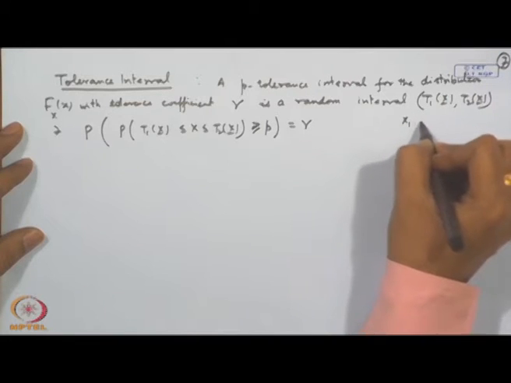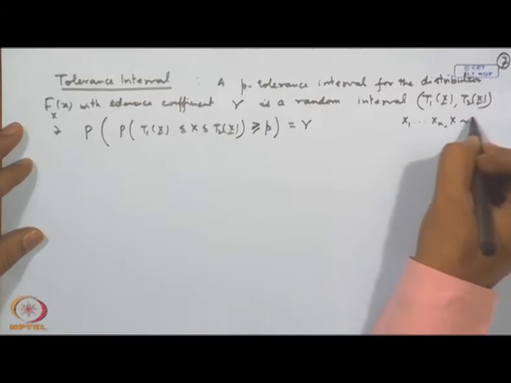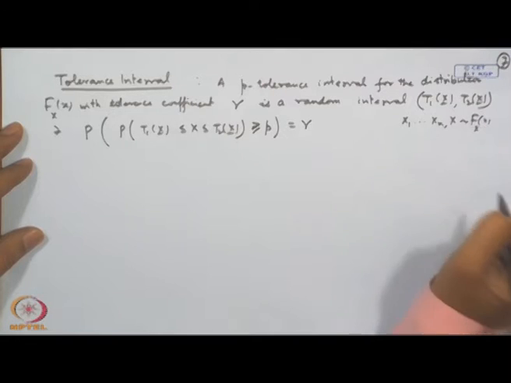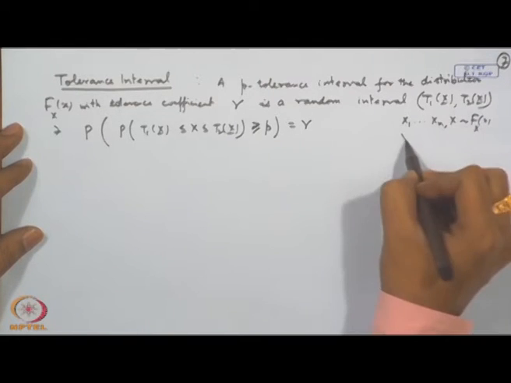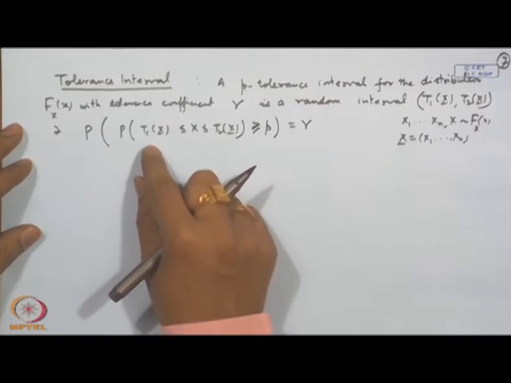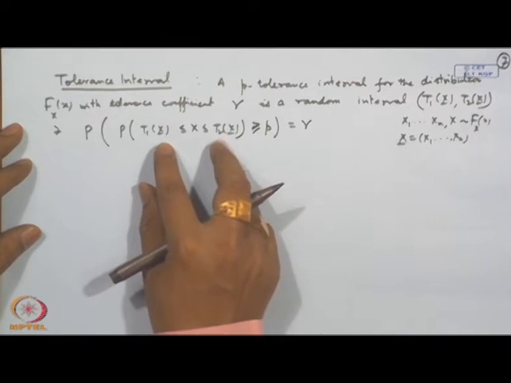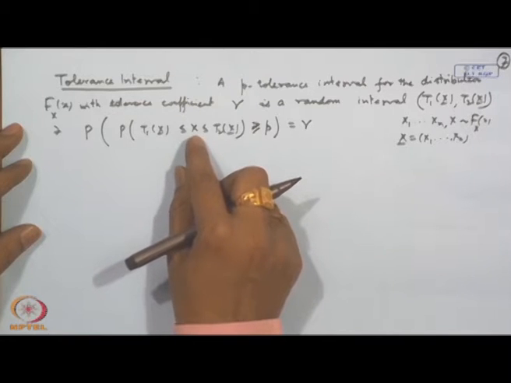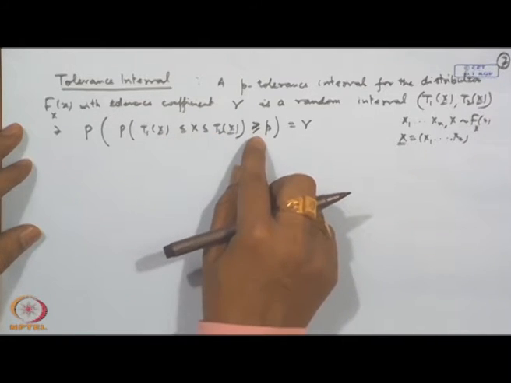See, here we are having X1, X2, ..., Xn and X, they all have the same CDF F(x). So, we want to find two statistics T1 and T2 such that the probability of X lying between these is greater than or equal to p.